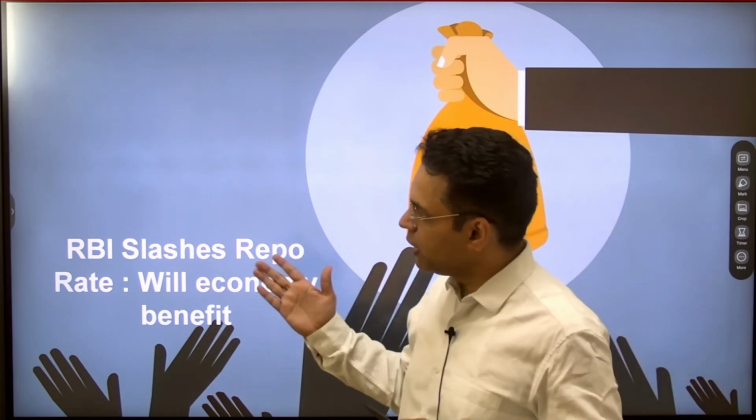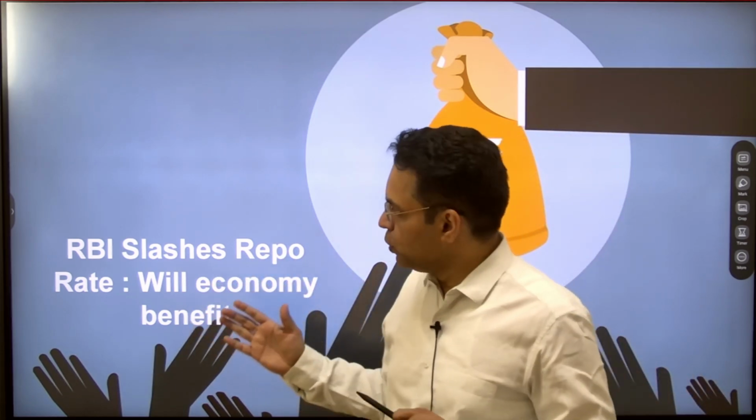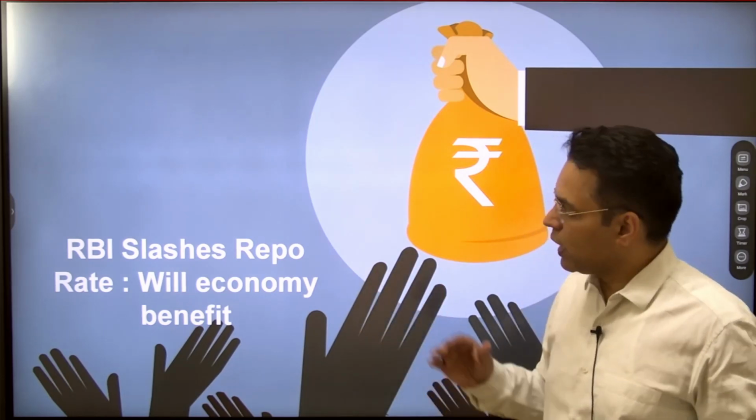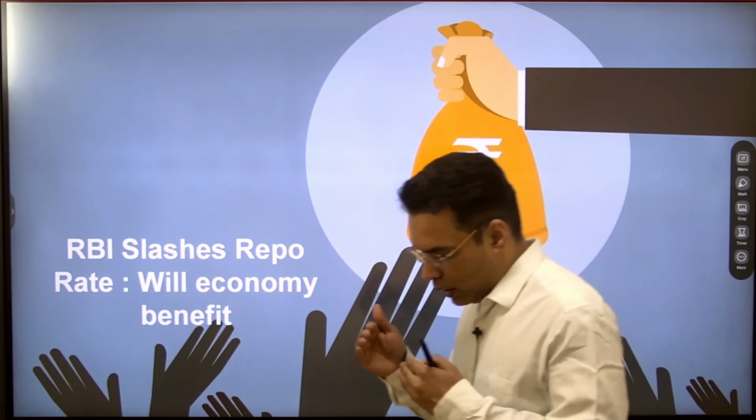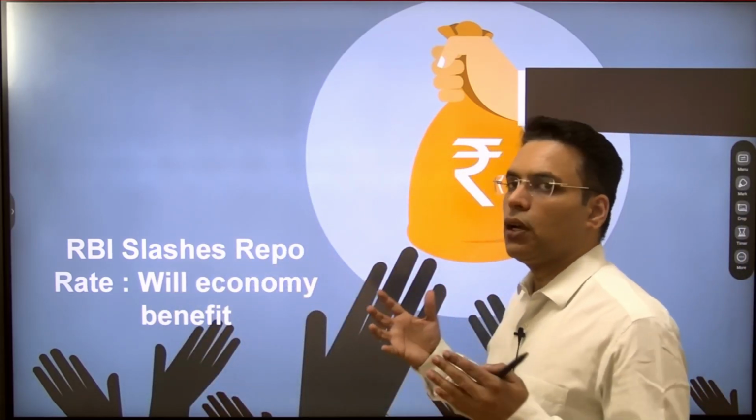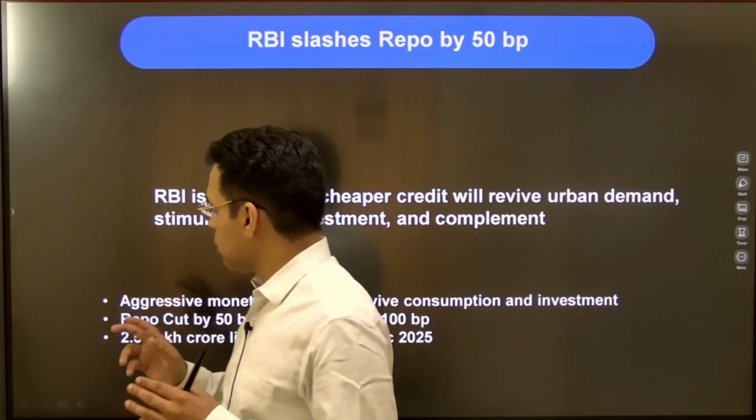So today I'm covering a very important article from the Hindu where discussing about the RBI repo rate impact. So RBI has reduced the repo rate by 0.5%. That is, earlier the repo rate was 6%, now it has come to 5.5%. How will the economy benefit? Will it benefit or not? That is the question we have to ask.